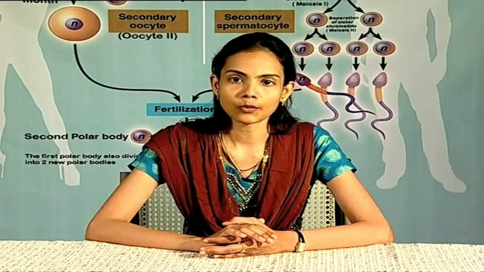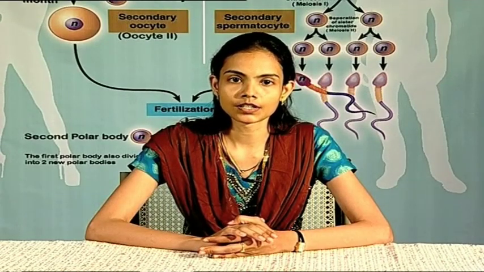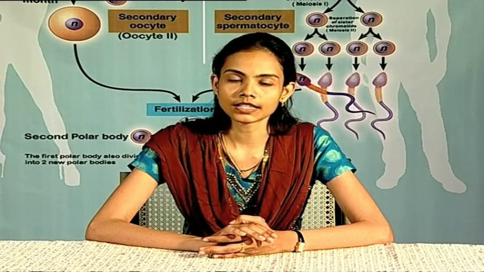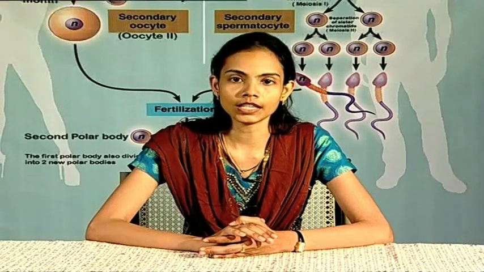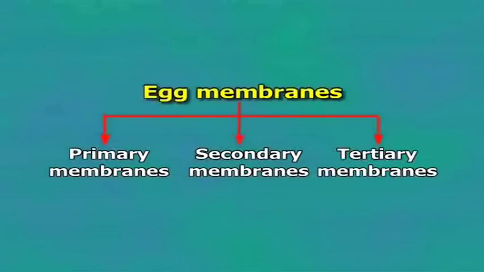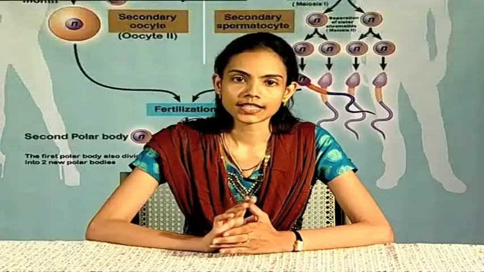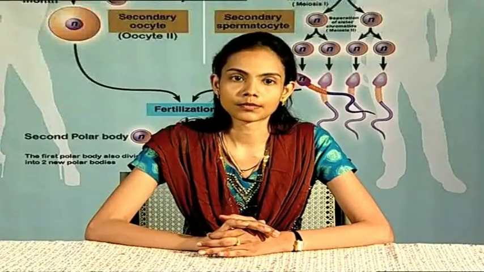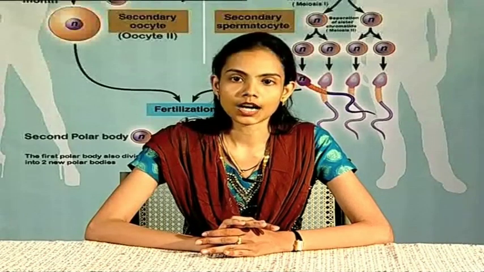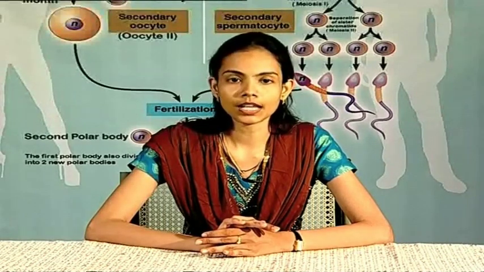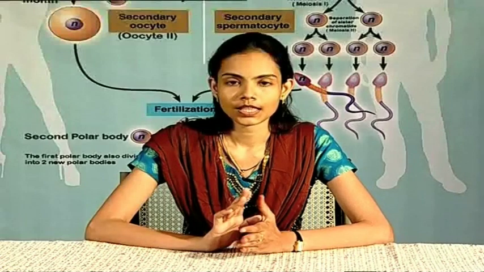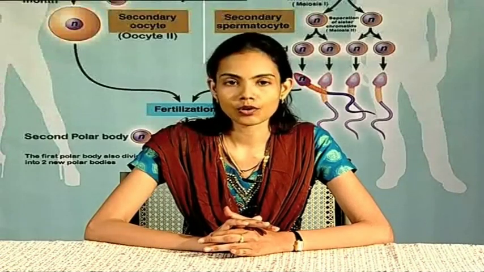Jelly coat. The eggs of marine aquatic invertebrates are covered by a non-living jelly-like layer outside the vitelline membrane known as jelly coat. Secondary membranes. The secondary membranes are secreted by the developing oocyte. The secondary membranes are usually impermeable and tough. The secondary membranes are as follows.